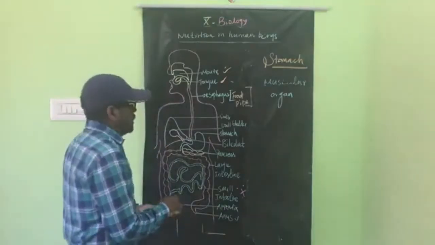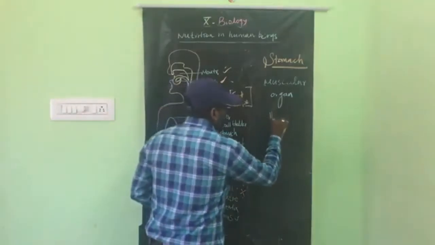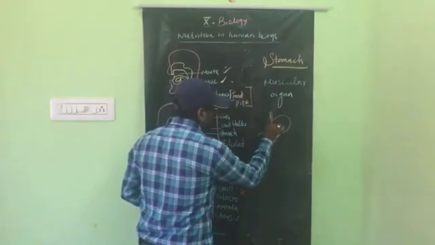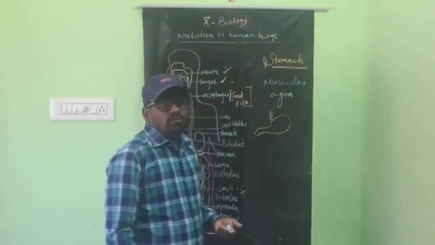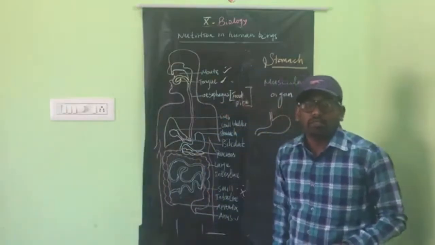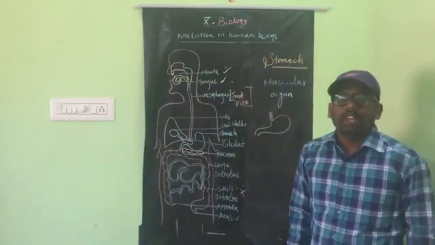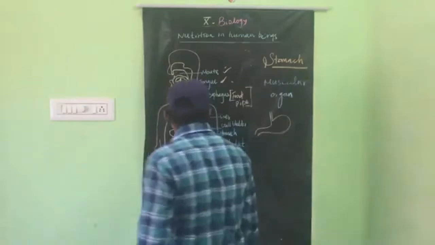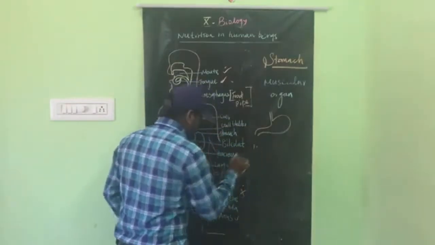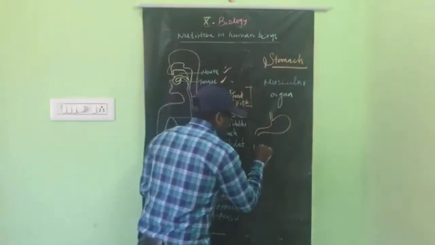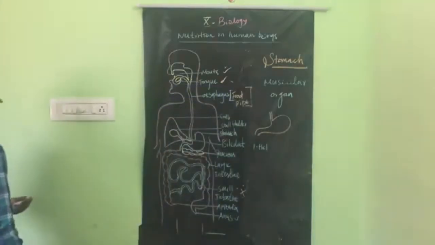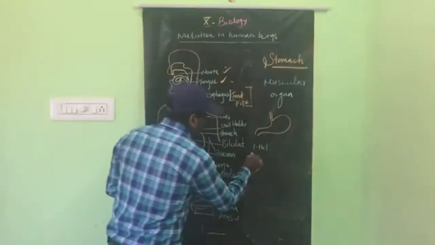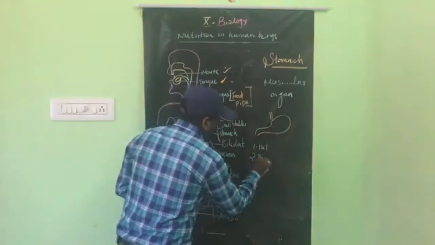Then the stomach contains digestive juices. The first one is HCl. The second one is pepsin.